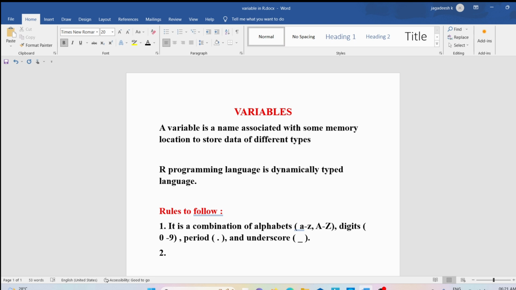Like you have various special characters like dollar, hash, at the rate, not, star. All the special operators are not allowed when you are providing the name to the variable. Only two special symbols such as period and underscore are allowed.